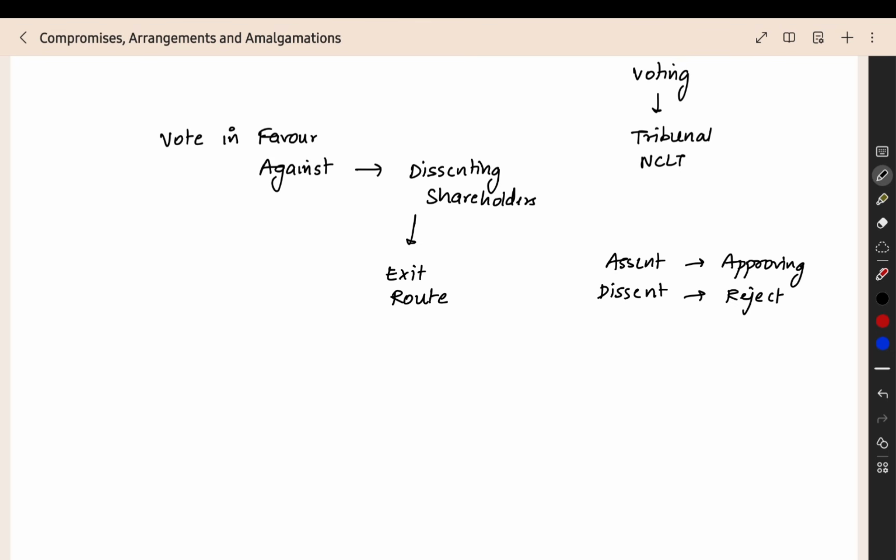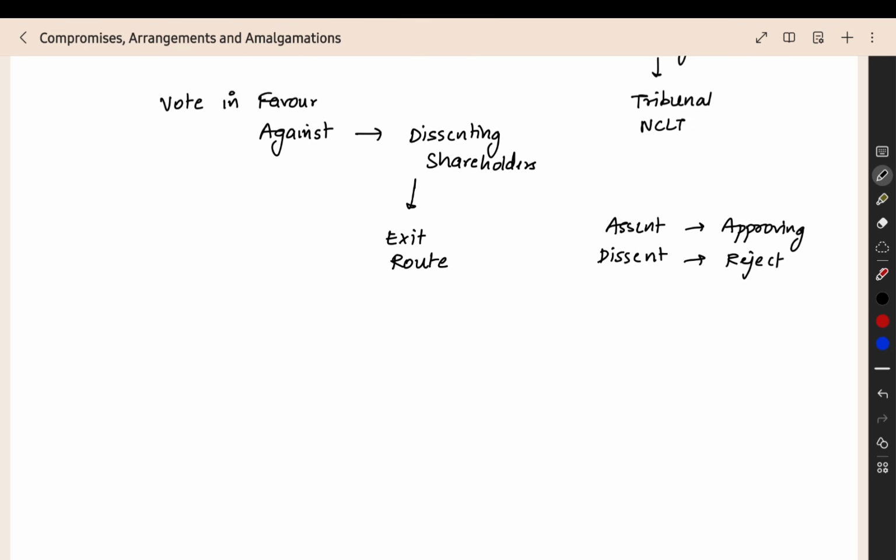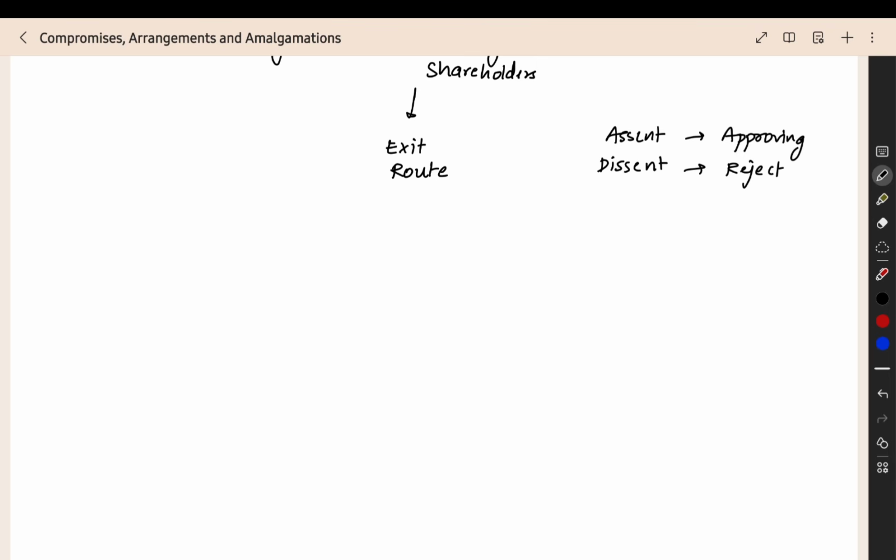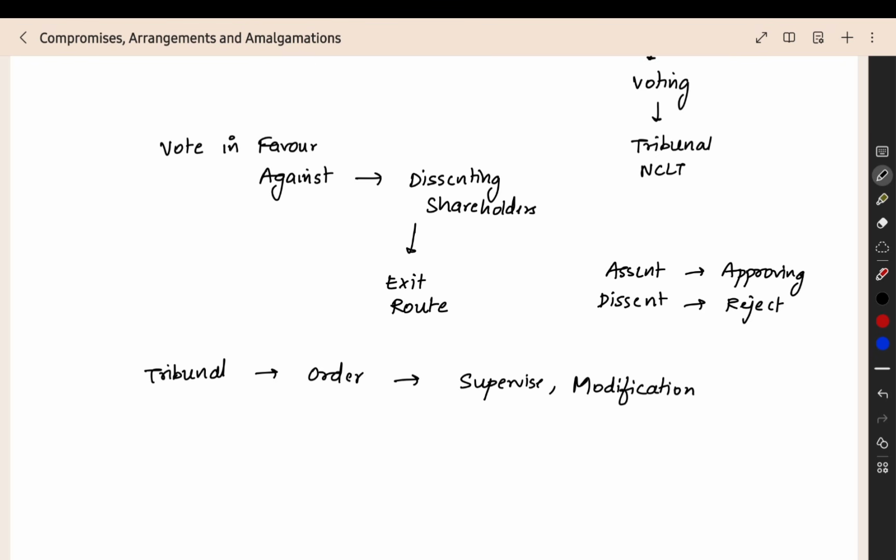For that we have one section. Like this we have various sections in the same manner, and relating to that we have one more section, tribunal. The tribunal gives the final order, right? According to that final order only the compromise will happen. That order the tribunal can supervise. And if needed, the tribunal can make any modification to the order, so that we can implement the order properly. That power is also there with the tribunal. This is in another section. So this is related to the compromise.